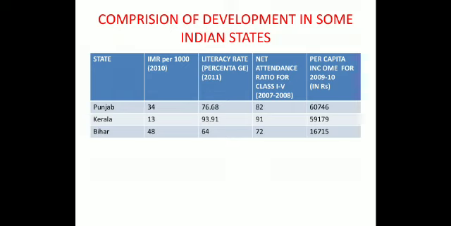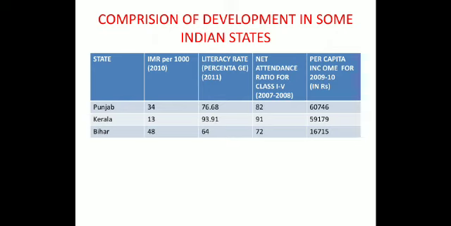I have taken three states, that is Punjab, Kerala, and Bihar. We will see that the infant mortality rate of Punjab is 34, Kerala is 13, and that of Bihar is 48. Means the health facility is better in Kerala in comparison to Bihar and Punjab.